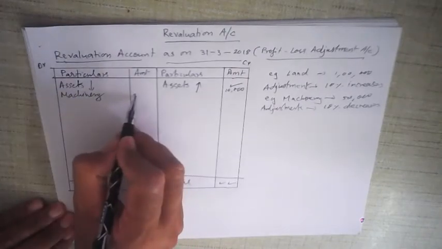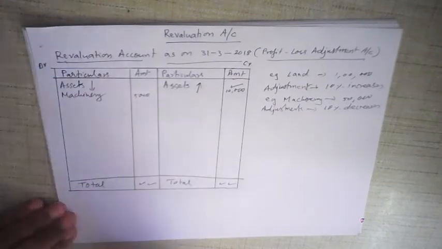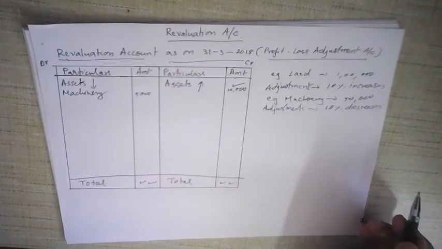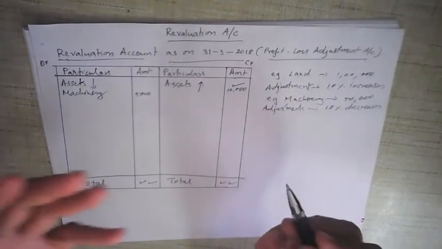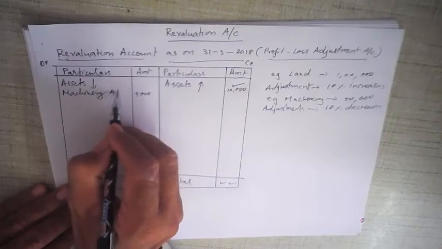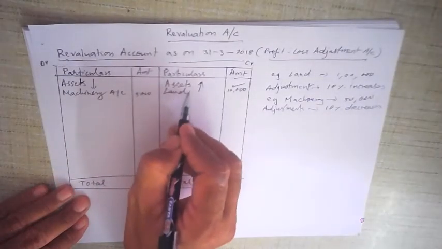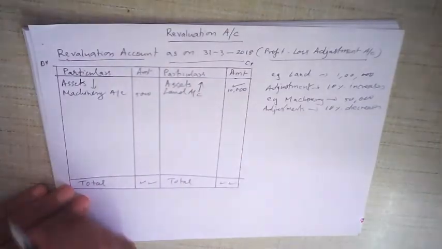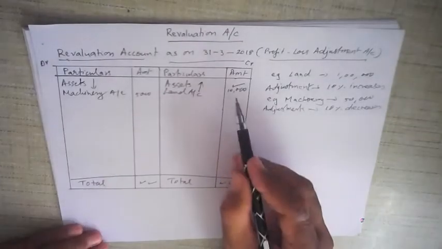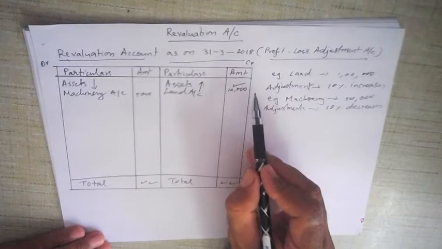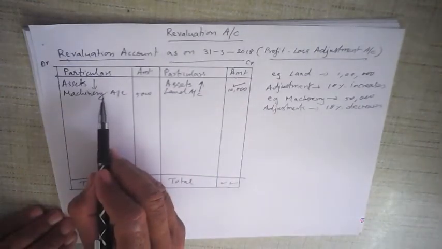Okay, how much? 5,000. So machinery is 5,000 simply because in this case the value of the asset, machinery account, has gone down. Okay, and here I have written land account. It has gone up by 10,000. So you can see assets, if they go up, we write on the credit side. If the value of an asset goes down, we write on the debit side.